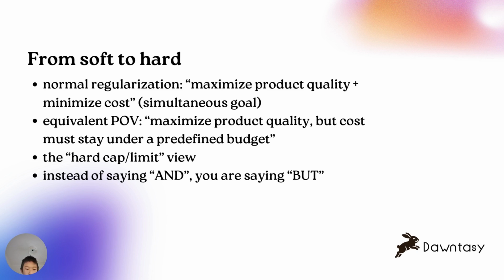As you can see, instead of saying minimize loss and minimize cost and complexity, we're saying but. So we're saying minimize the empirical risk, but also keep the complexity lower than some value.